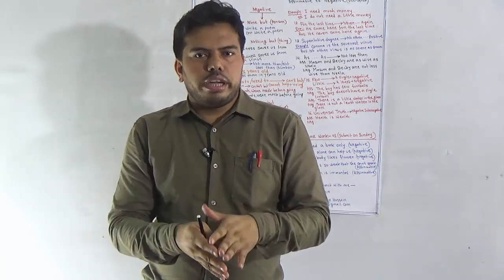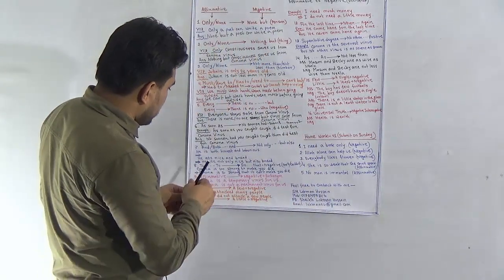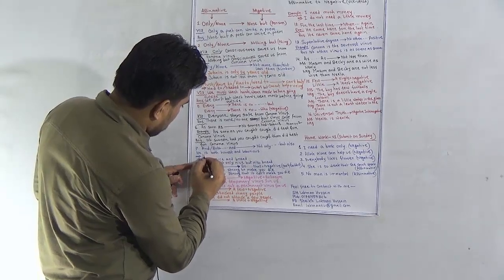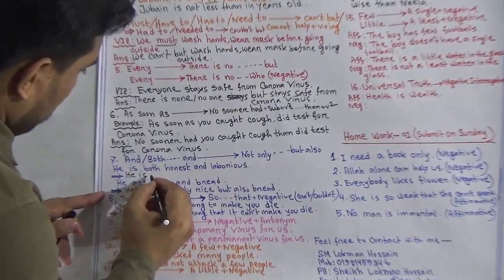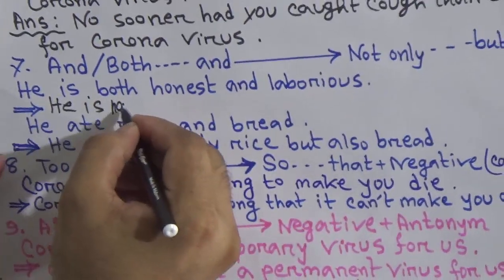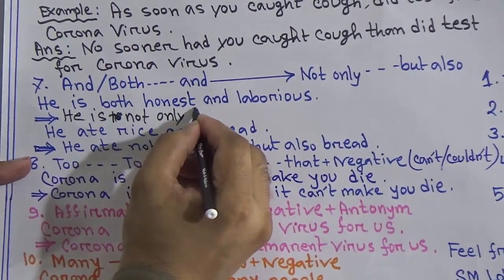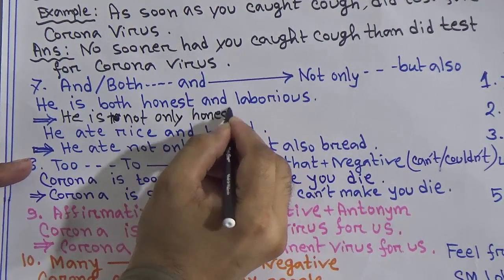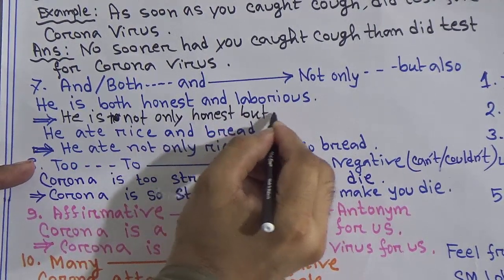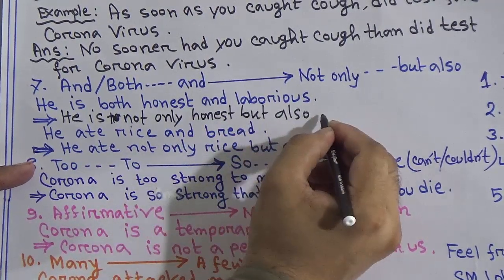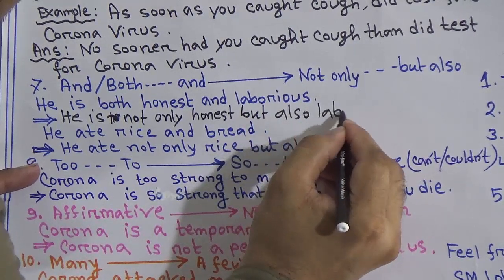So in one way we can write he is not only honest but also laborious.